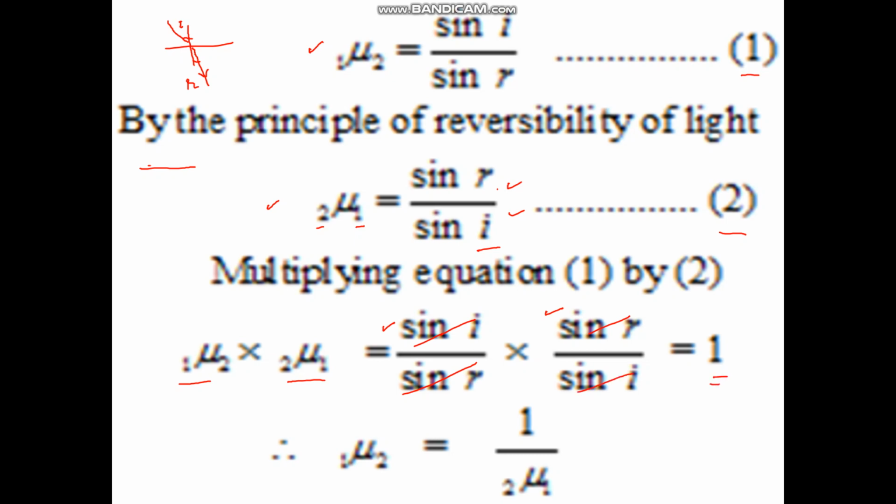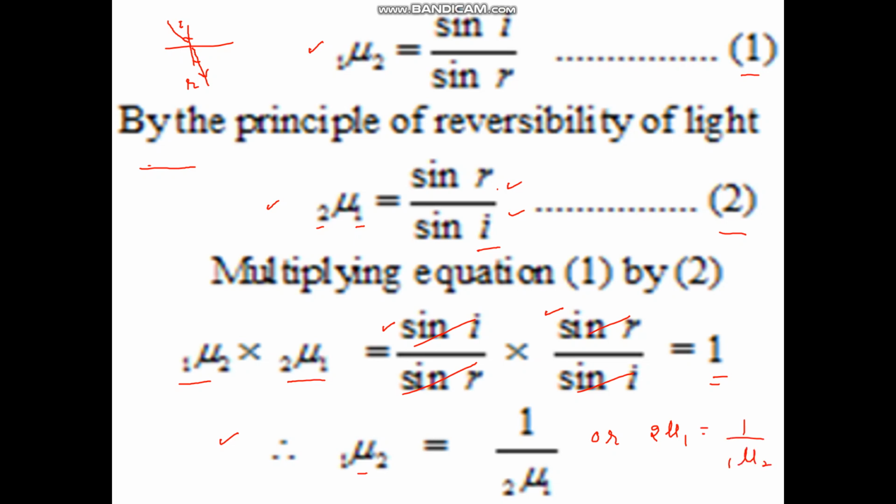So the product of these two refractive indices is 1. We can therefore write it as 1 mu 2 is equal to 1 upon 2 mu 1. Or you could have also written it as 2 mu 1 is equal to 1 upon 1 mu 2.